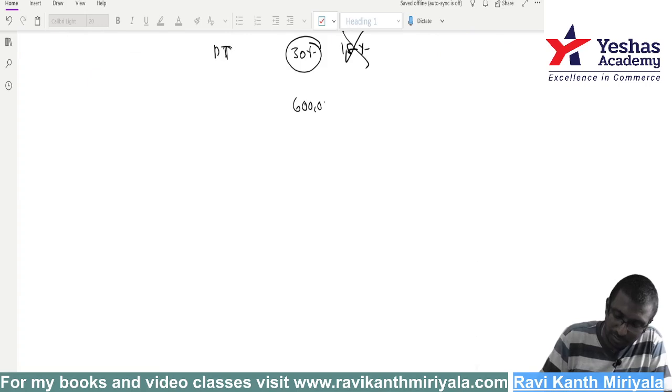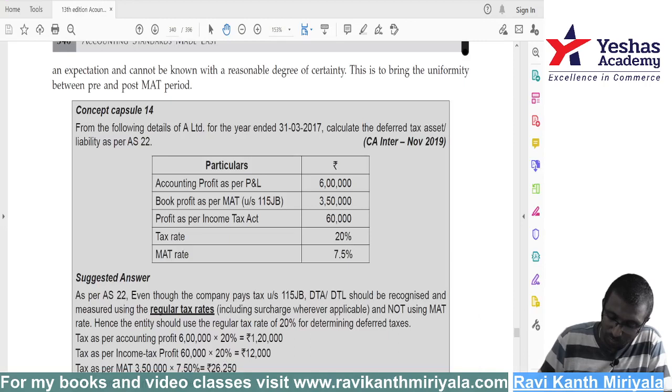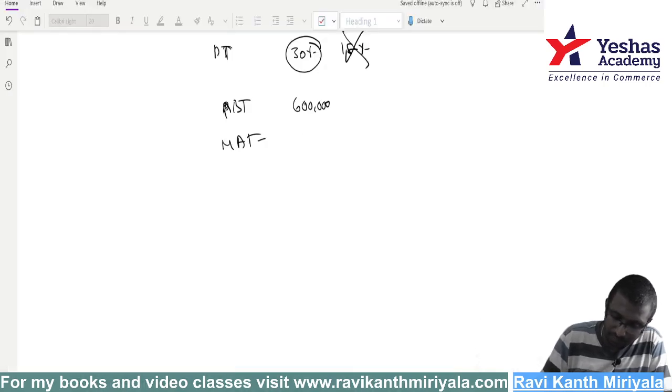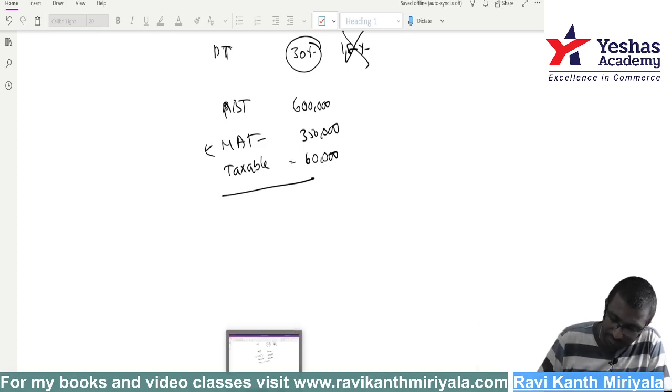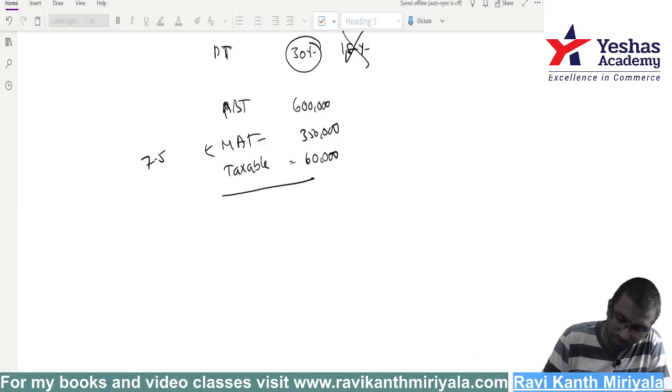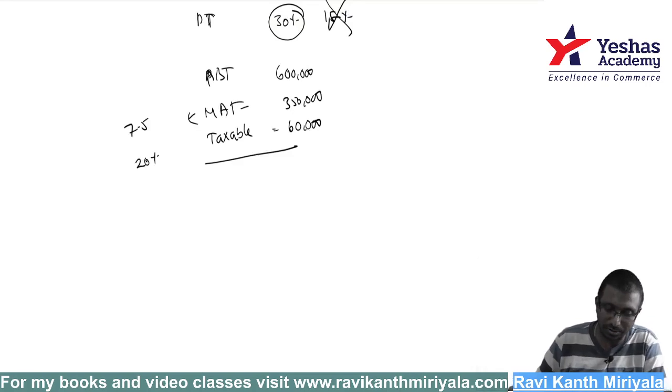6 lakh rupees is accounting profit, that is profit before tax. As per MAT, book profit is 3,50,000. Taxable profit is 60,000 rupees. They have calculated and given it. MAT rate is 7.5%. The normal tax rate is 20%. This information is sufficient. Now you are supposed to calculate deferred tax here.